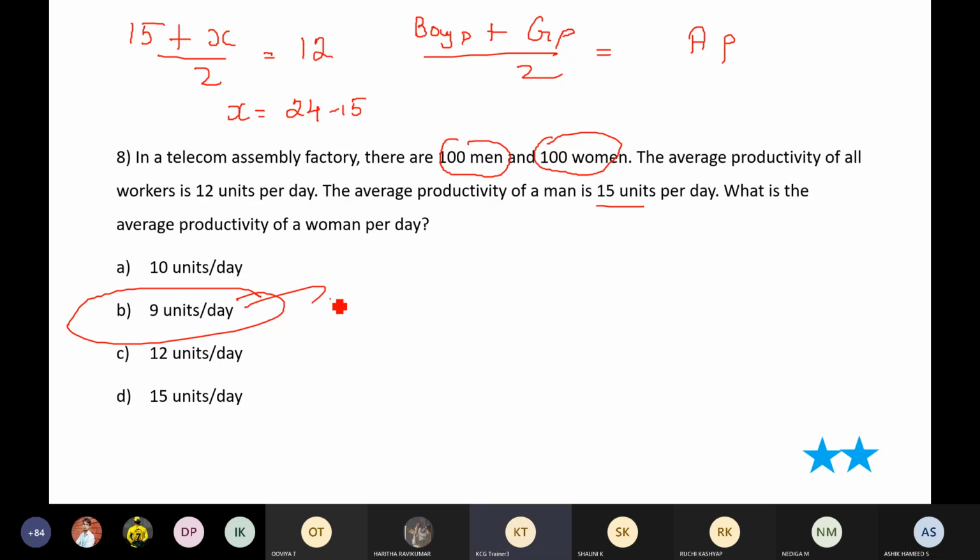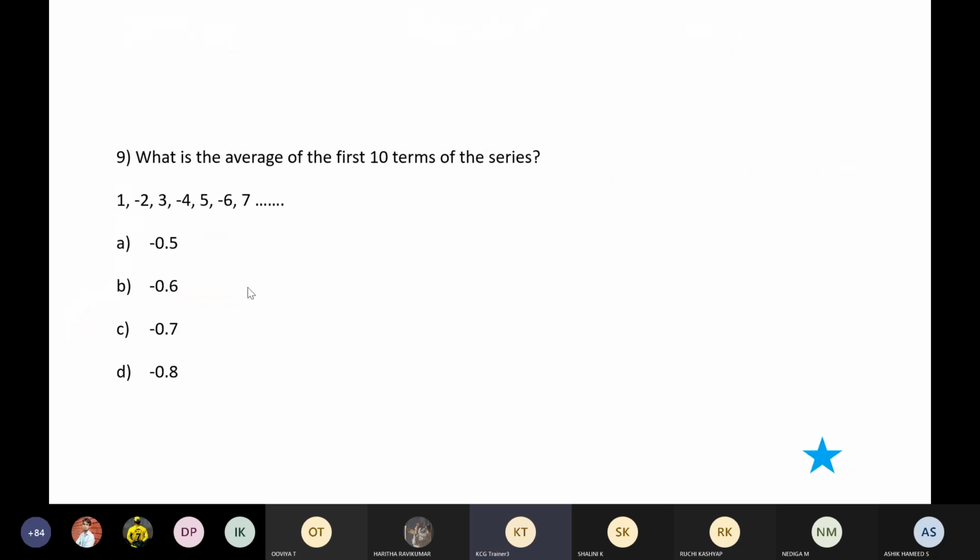Very good, guys. Guys, clear everyone with this question? Please tell me if you guys are clear. Yes. Very good. Fine then. Okay, guys, this is your last question for the day.